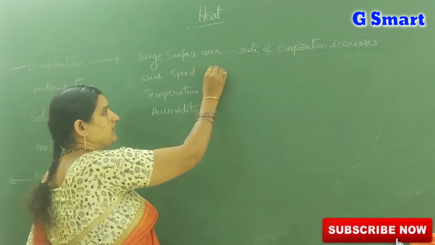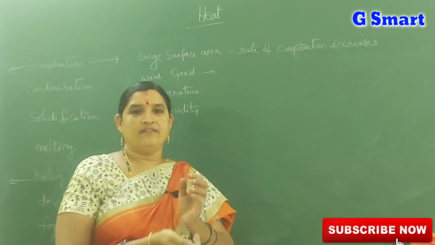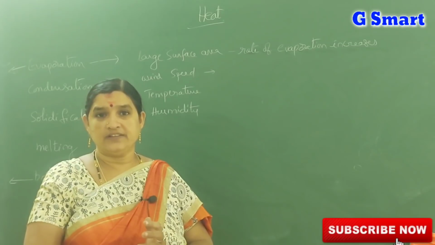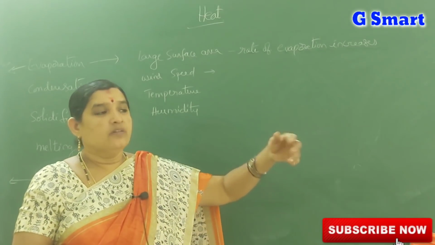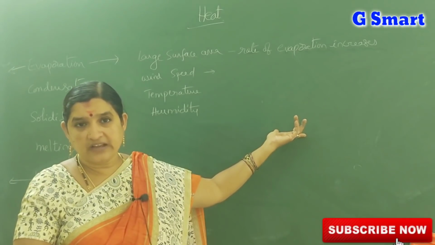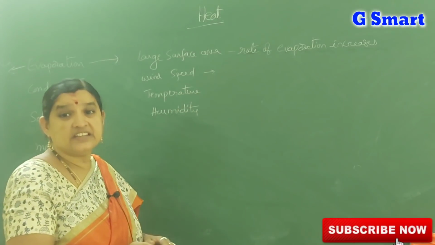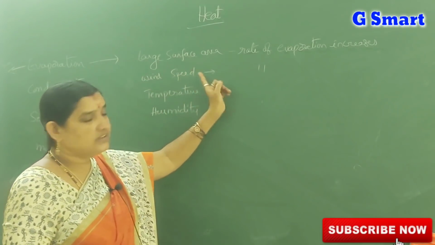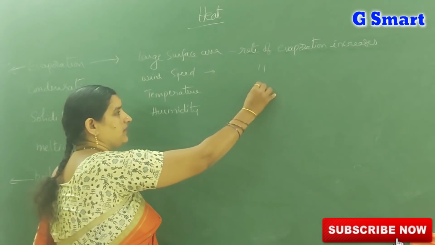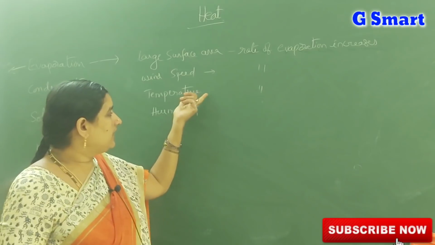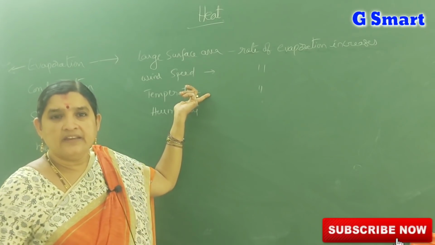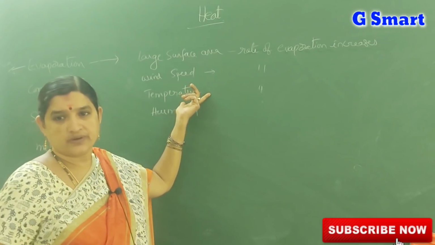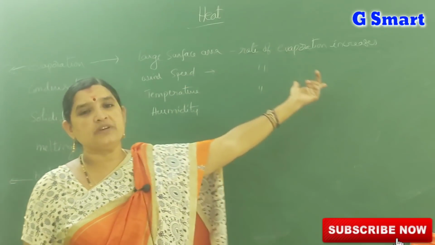Next, let us see wind speed. We all know that our clothes become dry fast when there is a lot of wind. When wind blows more, wet clothes become dry fast. So wind speed also increases the rate of evaporation. Temperature: wet clothes become dry on a sunny day rather than a rainy day. On a sunny day, wet clothes become dry because the temperature is more. So if the temperature is more, the rate of evaporation also increases.